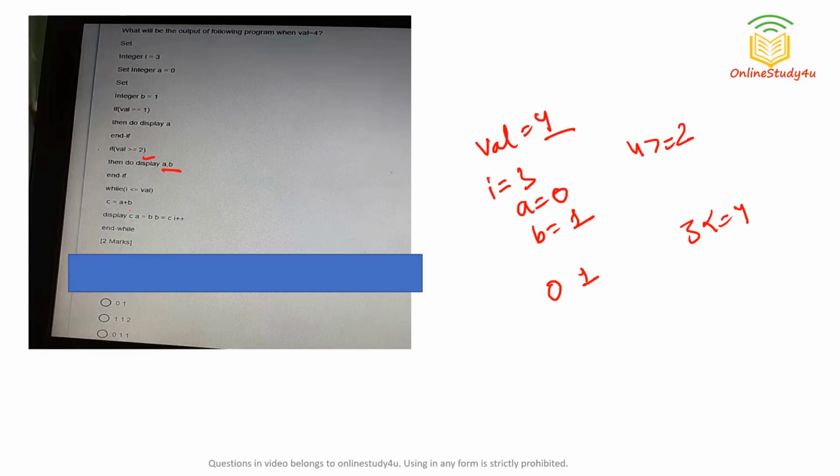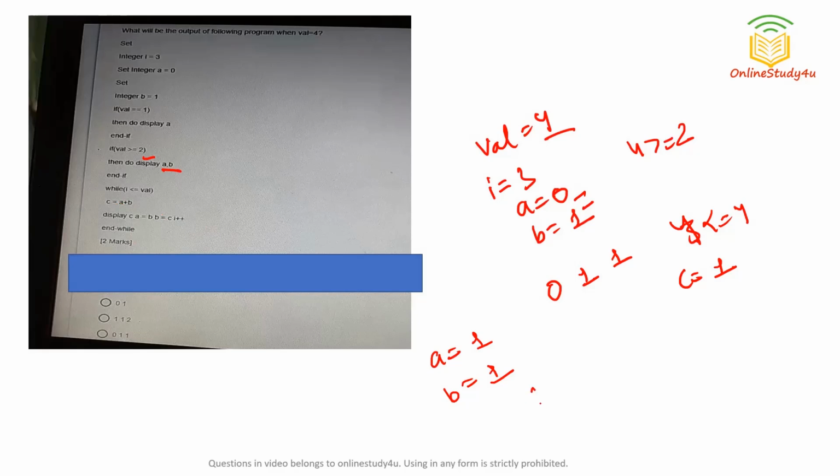So if the condition is true, we are updating the value of c as a plus b. That is 1. Then we are saying display c. So c will be displayed. That is 1. Then we are changing the b value. In a we are storing b, so what is the value of b? 1. And inside b, we are storing the value of c. So b will be 1. Then we are incrementing the value of i. i plus plus we are doing. So i will be 4. 4 less than or equal to 4. Yes, the condition is true.